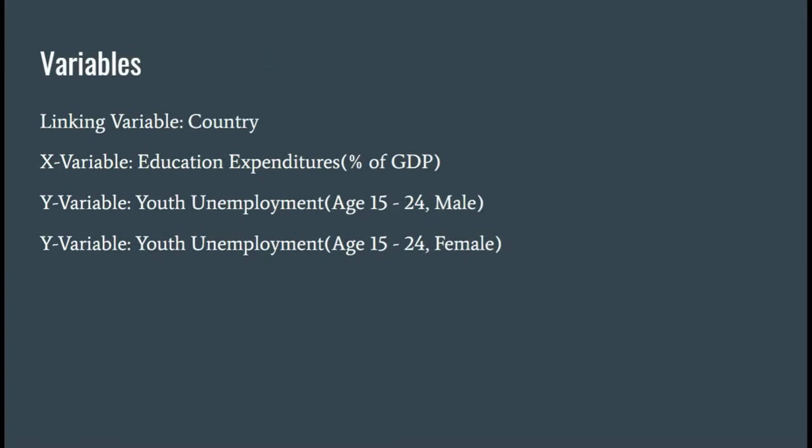The variables. For this project, I had to collect many different pieces of data and I based it all on country. I've chosen 35 different countries that we will take a look at. And for the X variable, we are using education expenditures as a percentage of the GDP. And while youth unemployment rates are very skewed between male and female, we decided to break them up into two different Y variables. One set of data obviously is for the males and one is for the females.